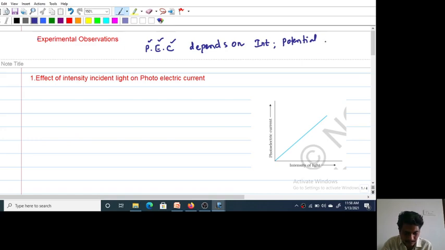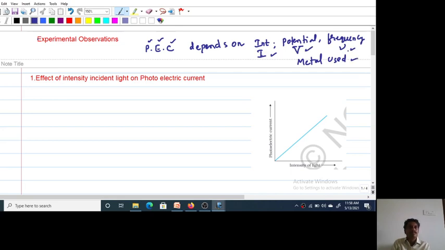Intensity is capital I, potential difference is capital V, frequency is nu, and the photometal used. So the amount of current generated in the circuit depends upon the intensity, potential difference, frequency, and photometal used.